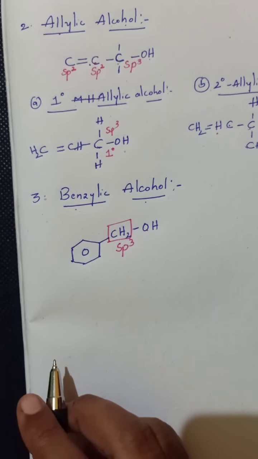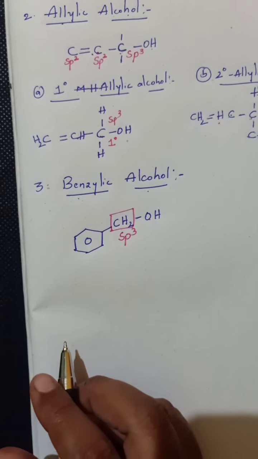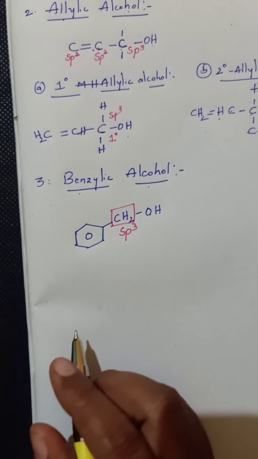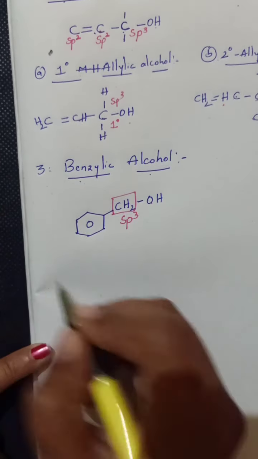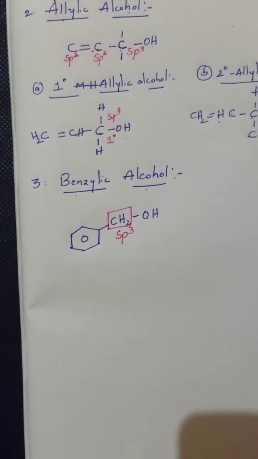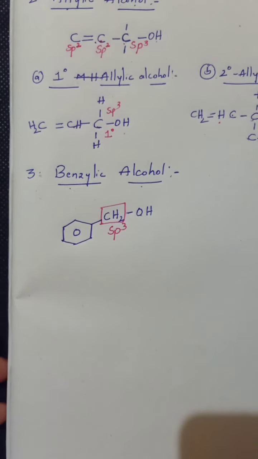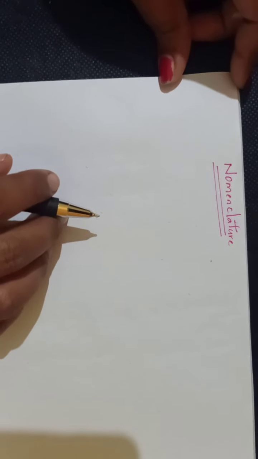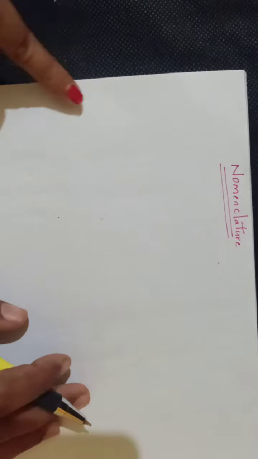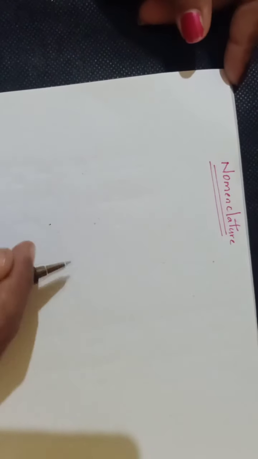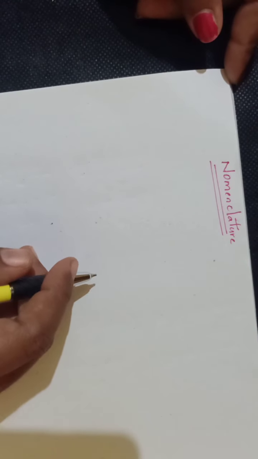Now we'll move on to the other concept of this chapter, that is nomenclature. I think you are clear till here. Now we'll see about another important concept under the same chapter, that is nomenclature of alcohols. To give names for different types of organic compounds, we have two important types of nomenclature.